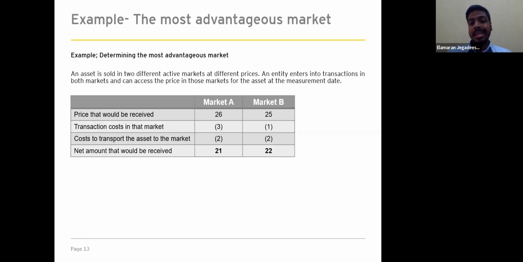Here we have included a similar example to the one we discussed earlier. In this case, it's a determination of the most advantageous market. For market A, the price that would be received is 26. The transaction cost in the market is 3. The cost to transport the asset is 2. So the net amount that we receive is 21.